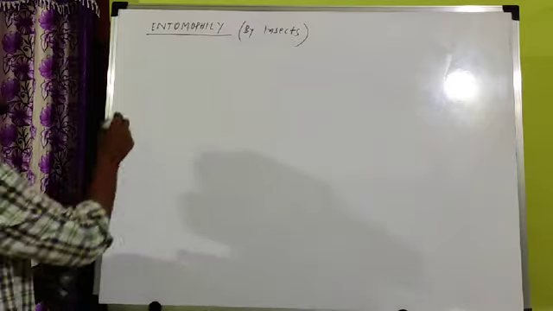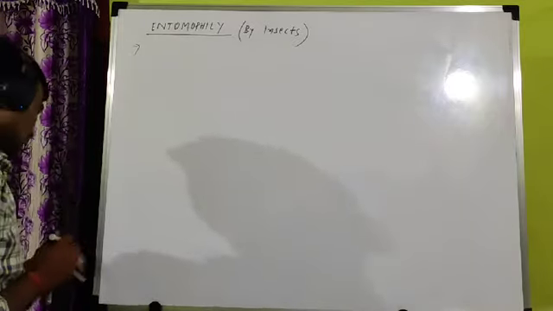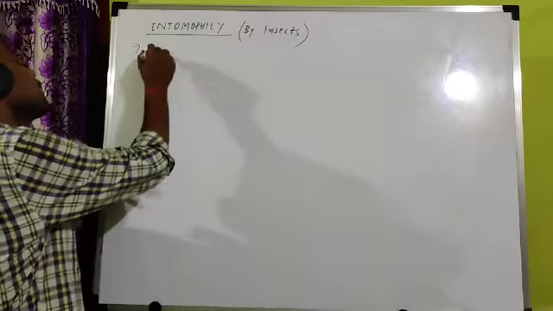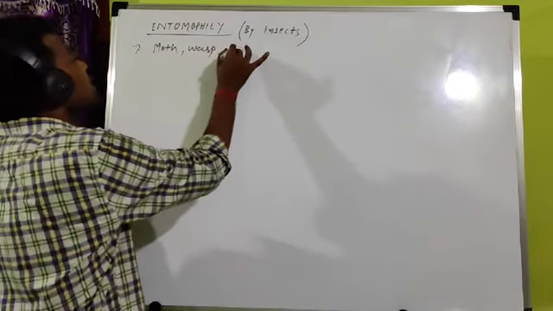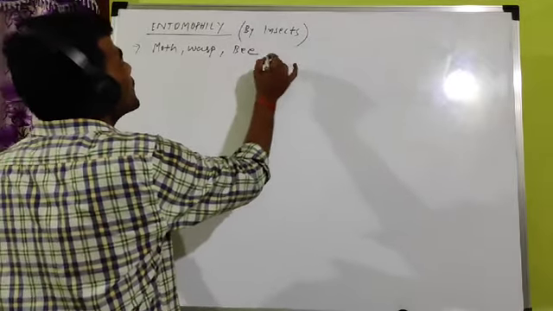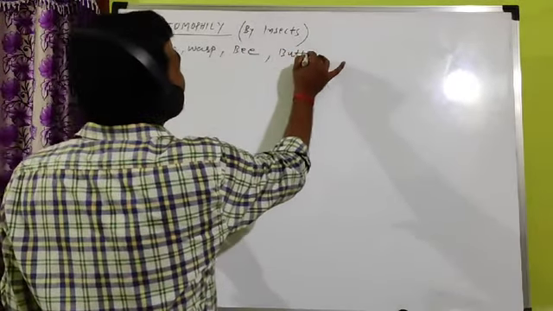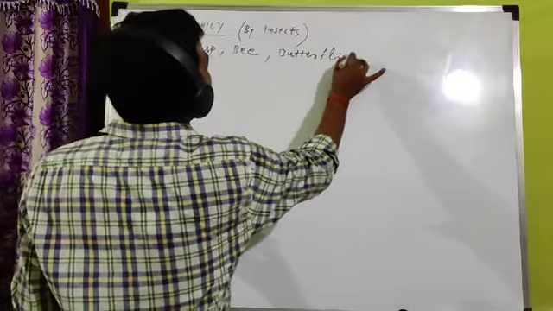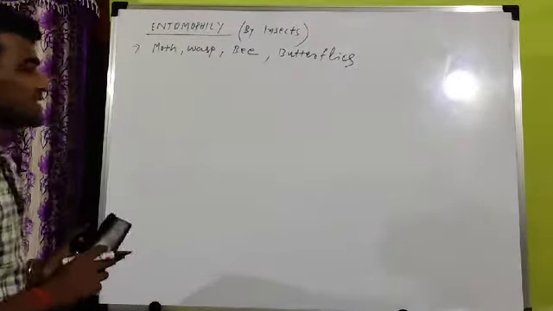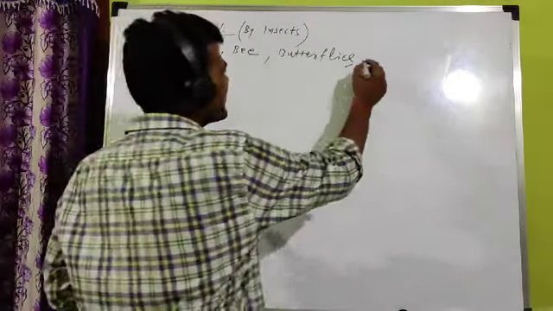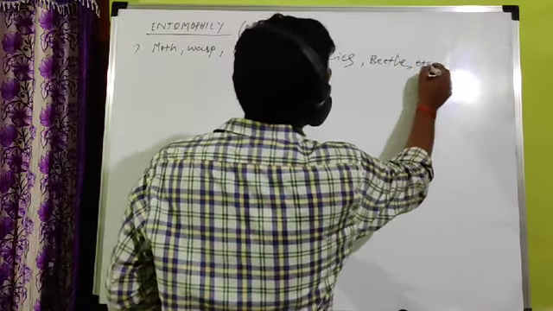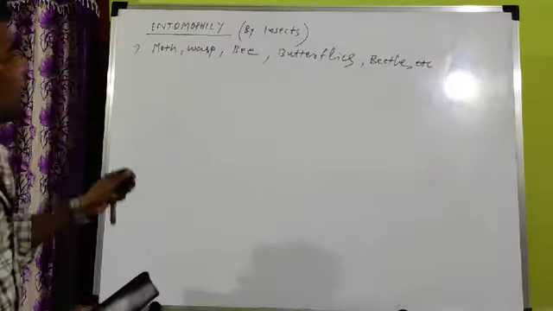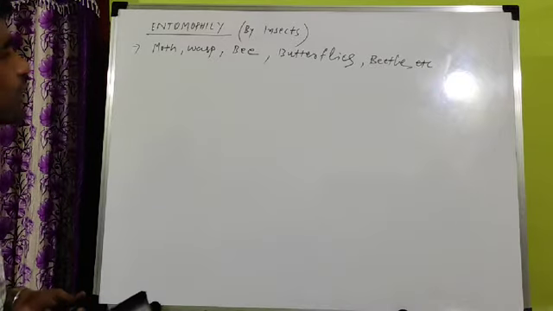What are the common insects which are involved? Already you know different types of insects: wasps, bees, meaning honeybees, butterflies, moths, and beetles, and many others. These are the common insects involved in pollination.